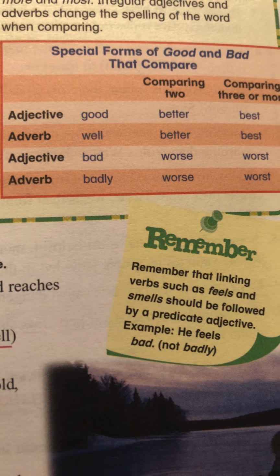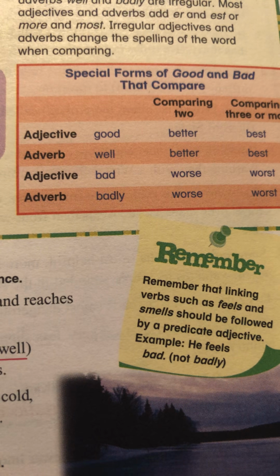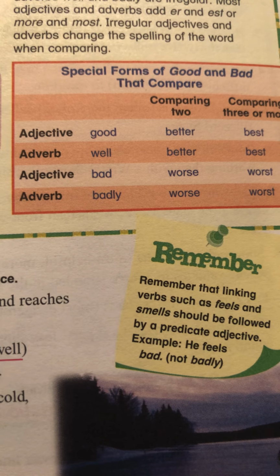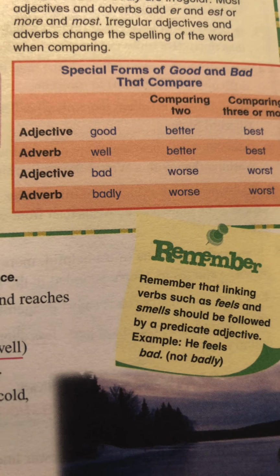When we want to use the adverb badly, like Joe performed badly on the baseball field. Badly is describing how Joe performed, so we're just talking about him by himself. If we wanted to say, the game today was worse than the game last week, I'm comparing 2 games, so I use worse. If I wanted to say, that was the worst storm we'd had in the whole month of April, I'm talking about all the storms in the whole month of April, so I would say worst.